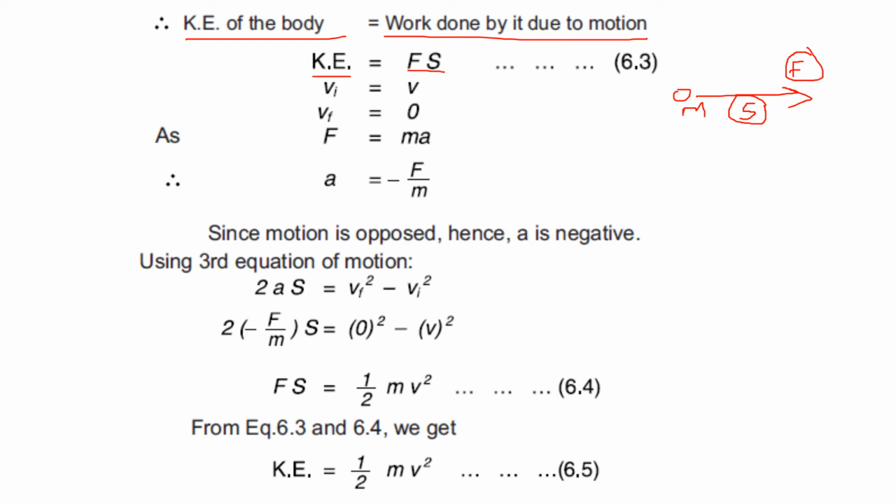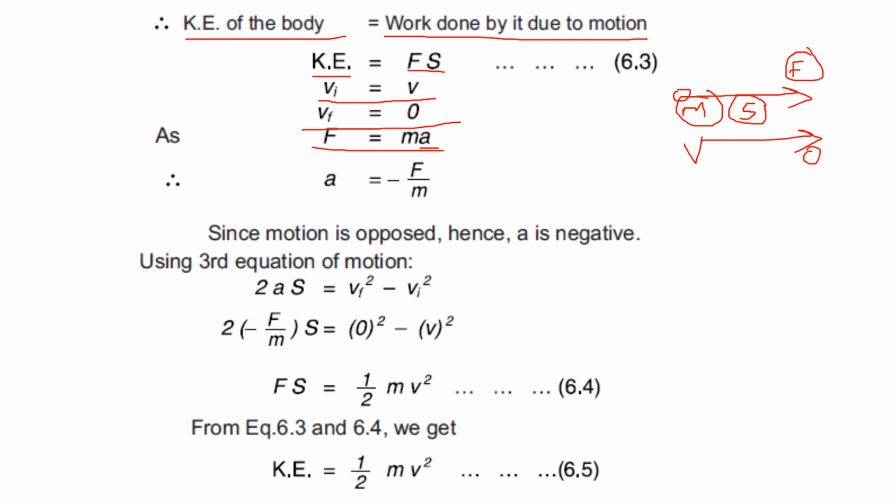Initially the body is moving, so it has velocity vi, which is equal to v. When the force of friction is applied on that body, the body will be stopped, and then its final velocity vf will be equal to 0, right? The object has some mass m and it is moving with some velocity, and the velocity is changing. Initially it has a velocity v, and when it is stopped, it has the velocity 0. When there is a change in velocity, we know that this is acceleration, and the formula for force according to Newton's second law of motion is F equals ma, right?